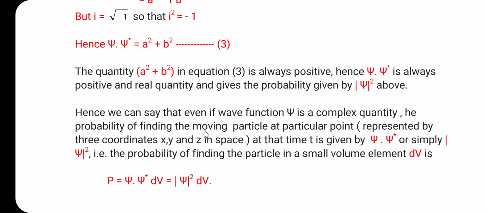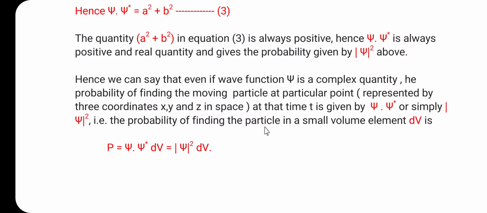Hence, we can say that even if the wave function psi is a complex quantity, the probability of finding the moving particle at a particular point, represented by the 3 coordinates x, y and z in space at time t, is given by psi into psi star, or simply psi mod square.